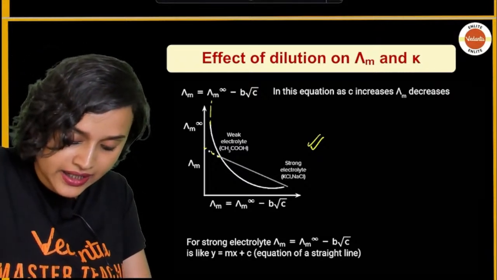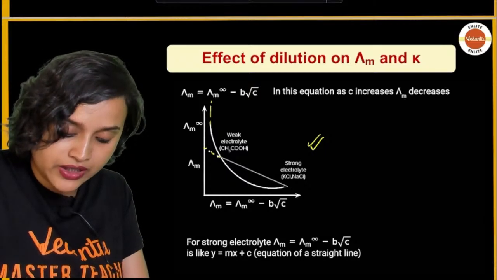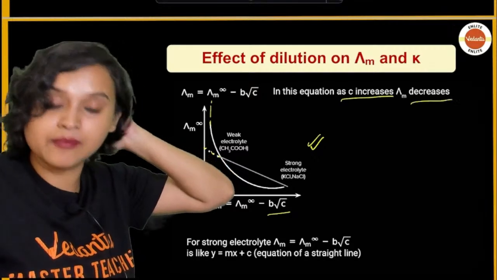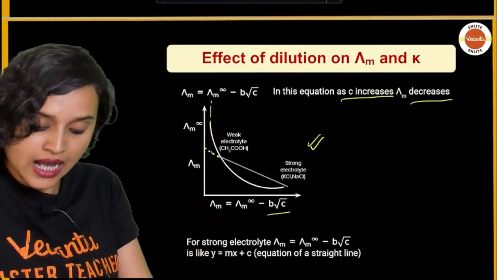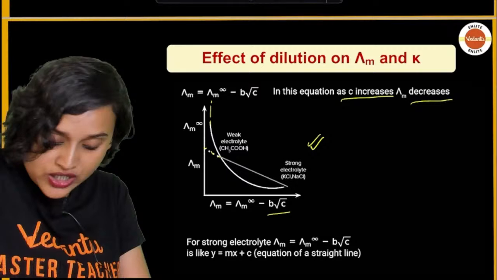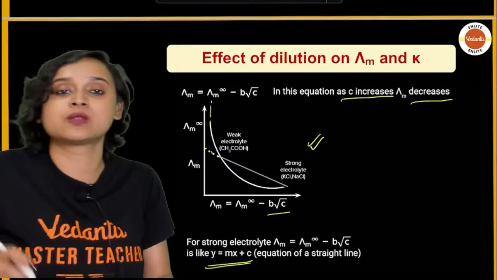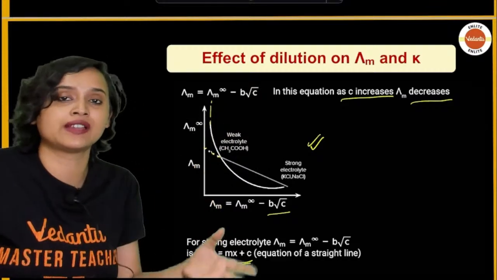Right here it is written: lambda m is equal to lambda m infinity minus b root c. In this equation, as c increases, lambda m decreases. And this is the equation for the straight line, y is equal to mx plus c. So you correlate and then you try to find the slope and so on.